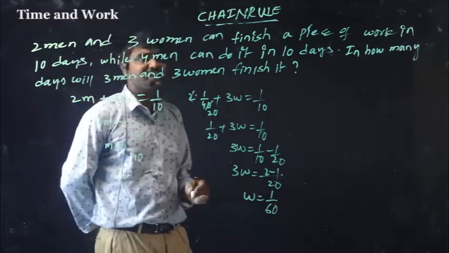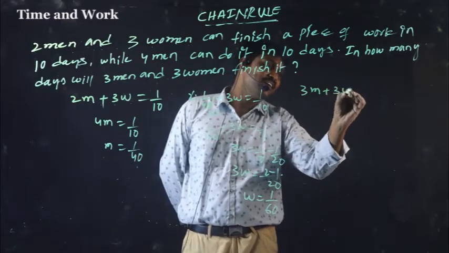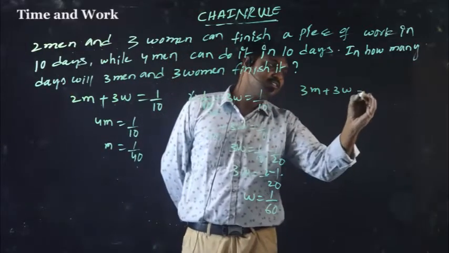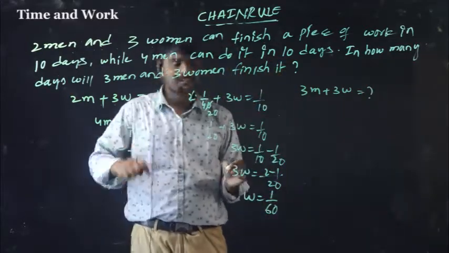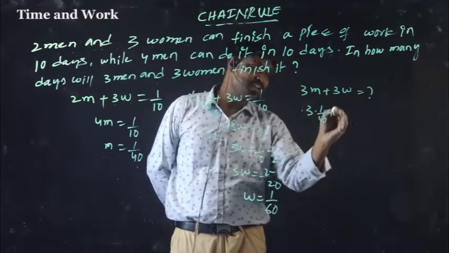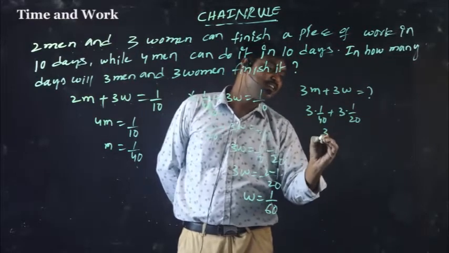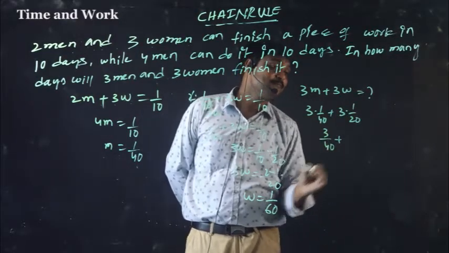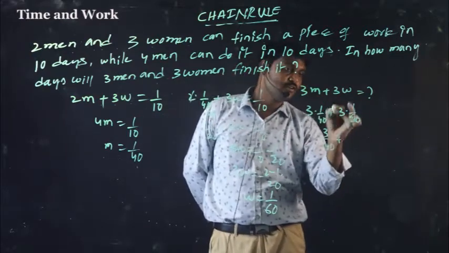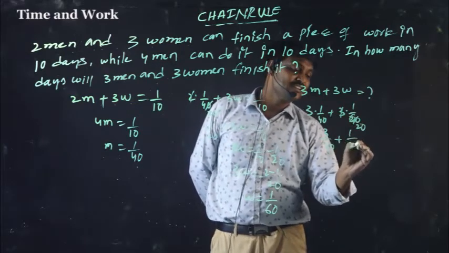But he is asking 3 men and 3 women, how many days will be required to finish it? So 3 men is 3 into 1 by 40, 3 women 3 into 1 by 60. So 3 by 40 plus 1 by 20.